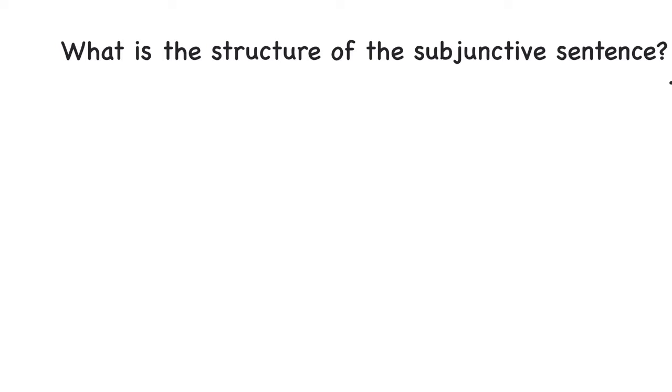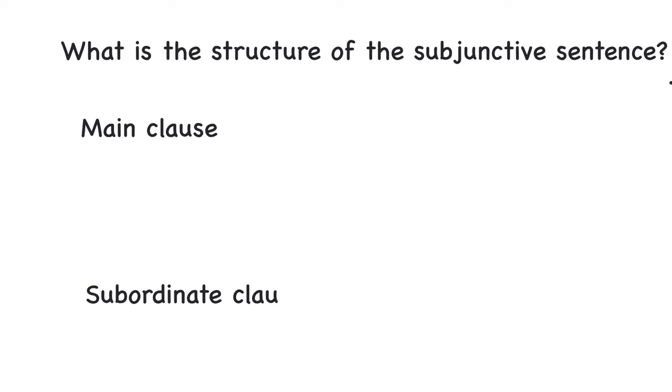Okay, well, we need a main clause. La oración principal, la oración independiente, okay? And we also need a subordinate clause. O la oración subordinada, o la segunda oración.